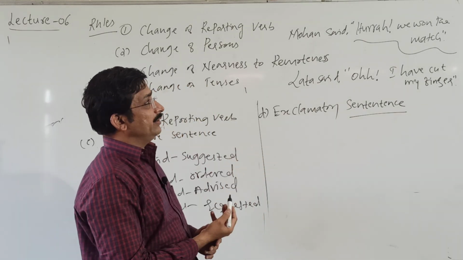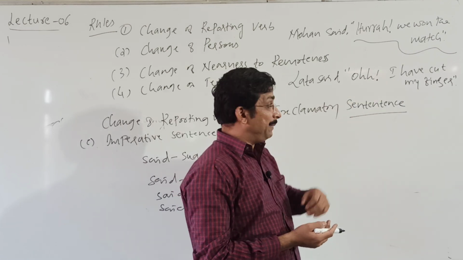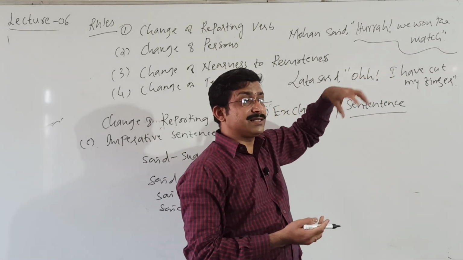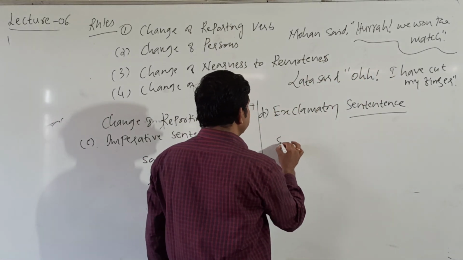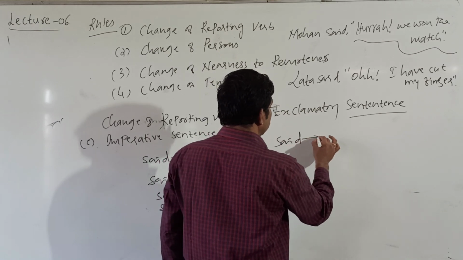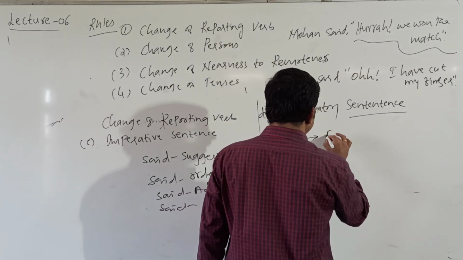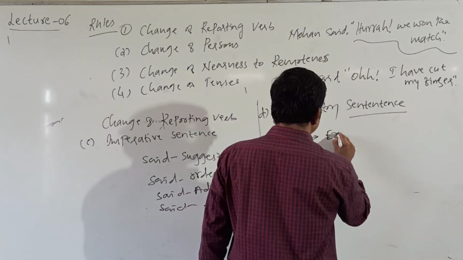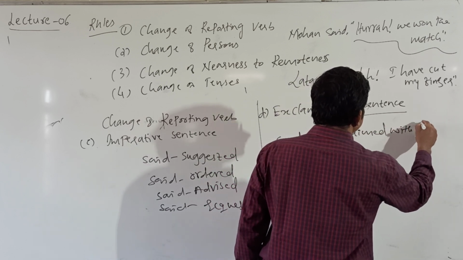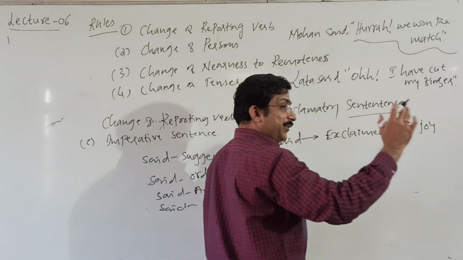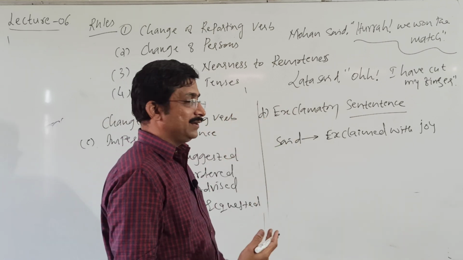So, depending upon the sense, here the exclamation is quite different. Depending upon the sense of the statement within the inverted commas, we have to select. Said changed into exclaimed. Here, exclaimed with joy. Okay, that is exclaiming, expressing the joy.